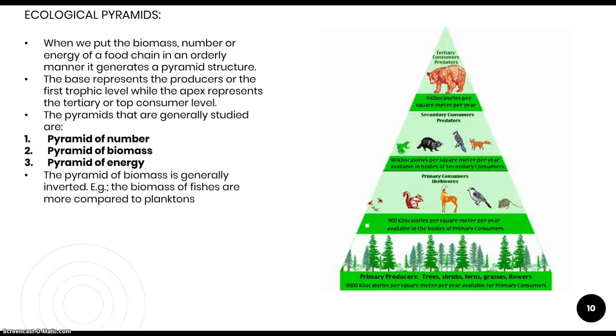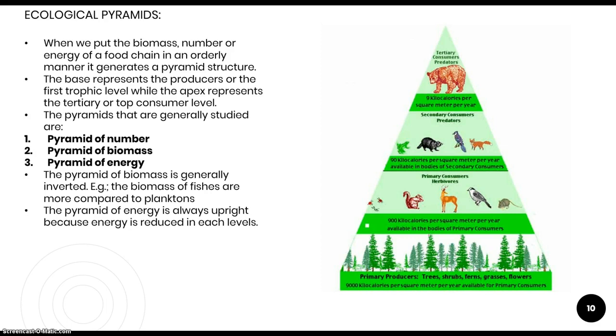That means at the base the biomass is low, and as we move further, the biomass increases. The pyramid of energy is always upright because the energy of the preceding level is much more compared to that of the next level. As we can see in this diagram, the energy of this level is much more compared to that of this one, and similarly it goes on.